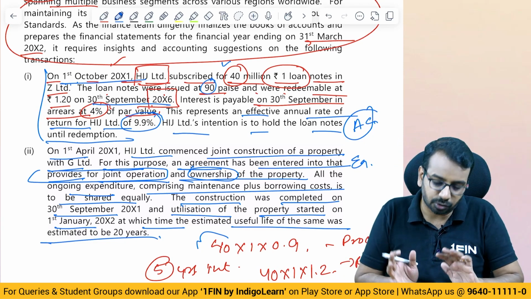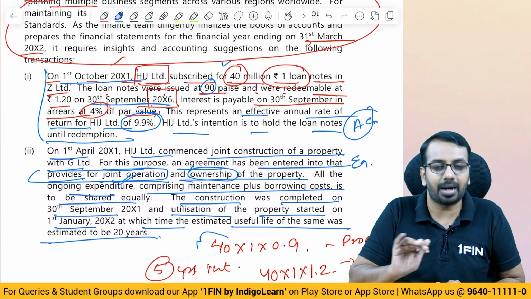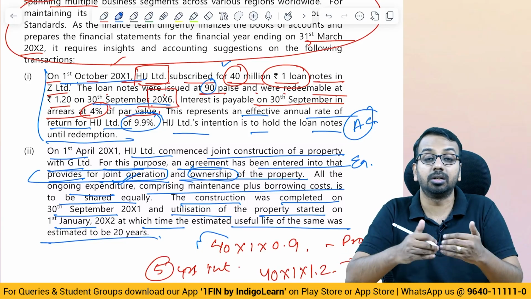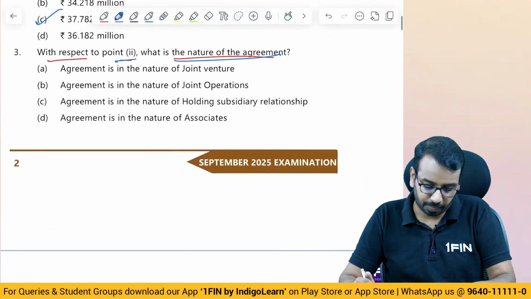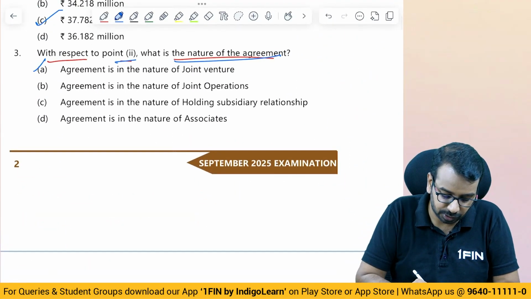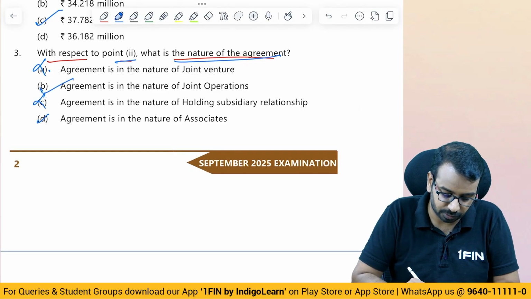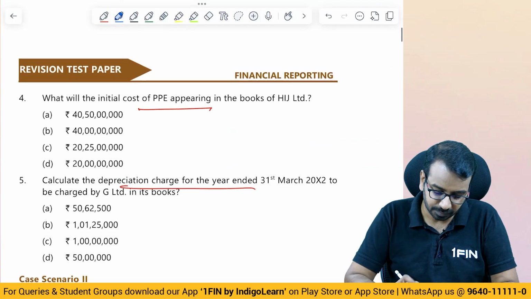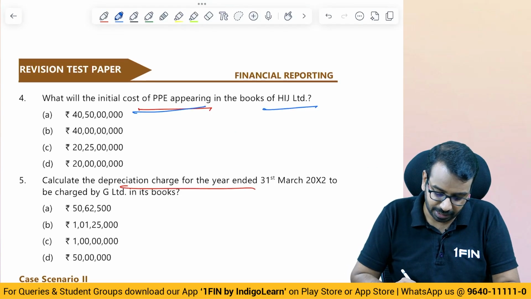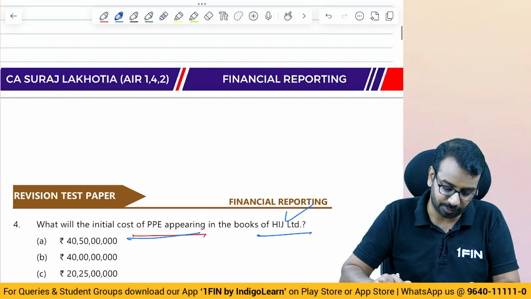Why not jointly owned asset or jointly controlled asset? Because there is operation part as well, right? So that's why we will put it under jointly controlled operation or a joint operation. Agreement is in the nature of joint venture? No. Agreement is in the nature of joint operation? Yes. Holding subsidiary? No. Associate? No. Simple question, joint operation, right? Then cost of PP in HIJ, depreciation for G Limited in its book. So HIJ and G Limited.